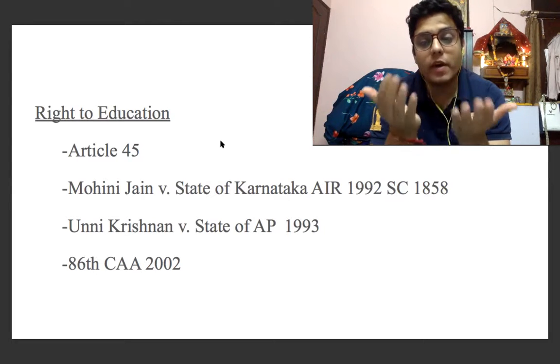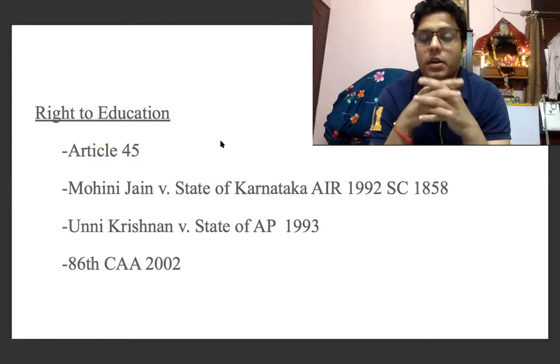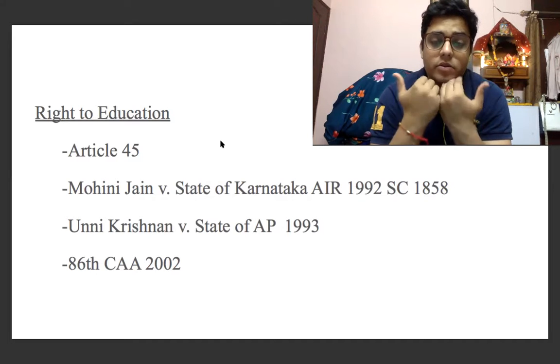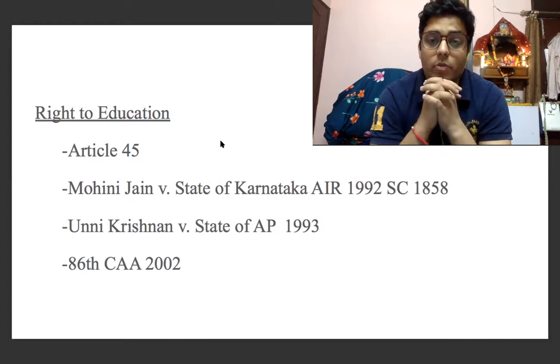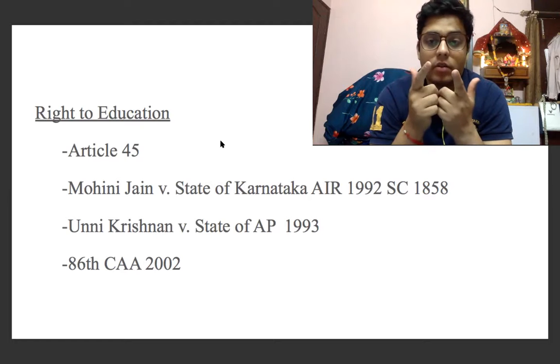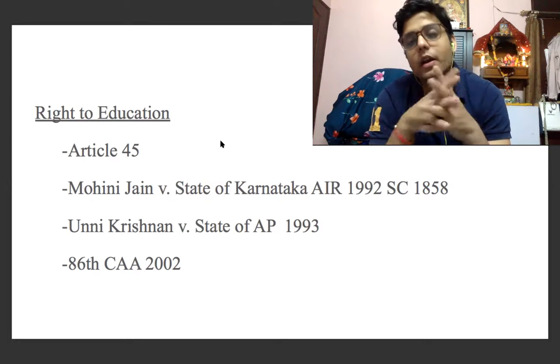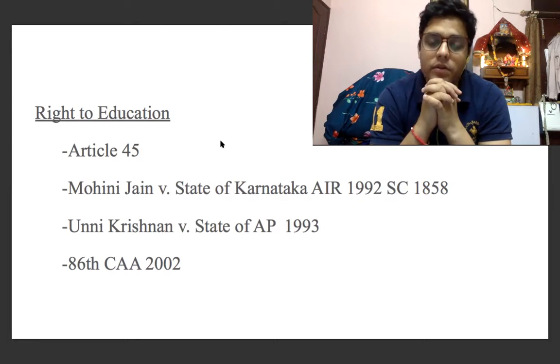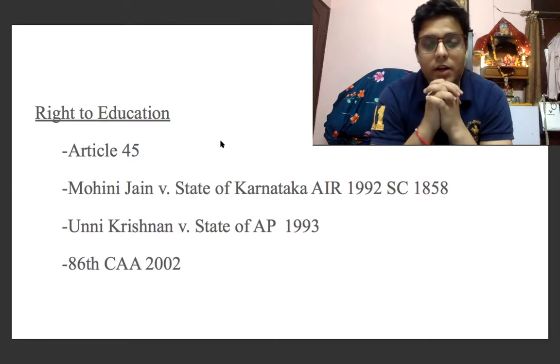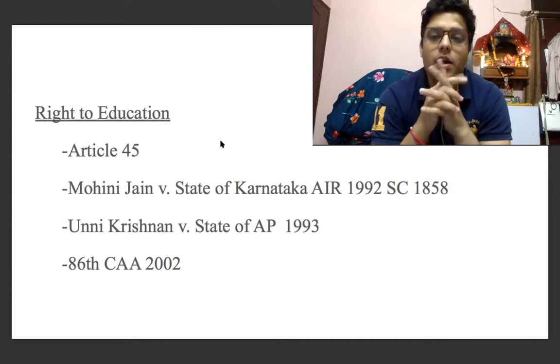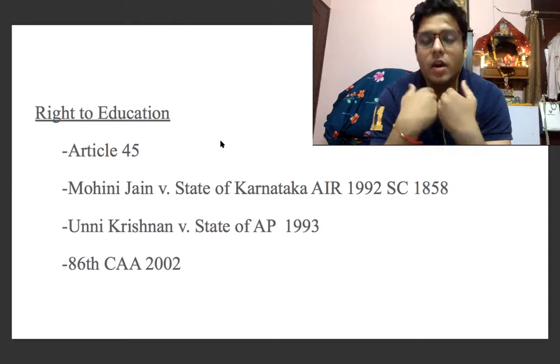So instead of providing right to education as a fundamental right, our constitutional makers adopted Article 45. What is Article 45? It falls under the category of directive principles of state policies. What are DPSPs? DPSPs are not like fundamental rights. They are not guaranteed or enforceable.